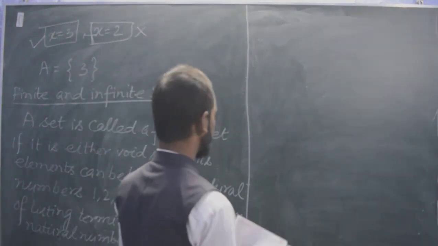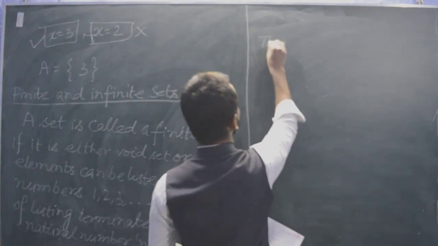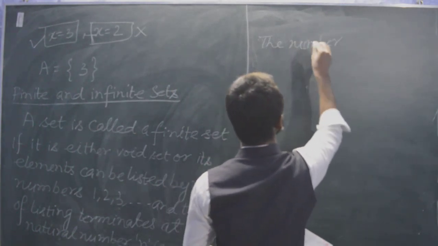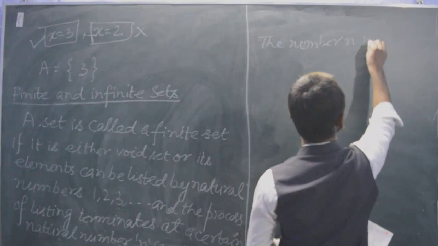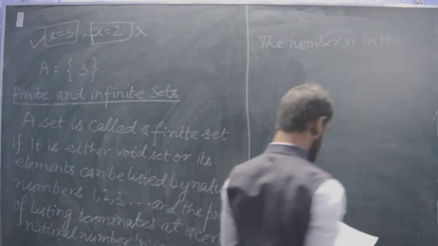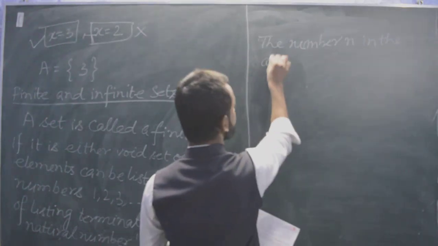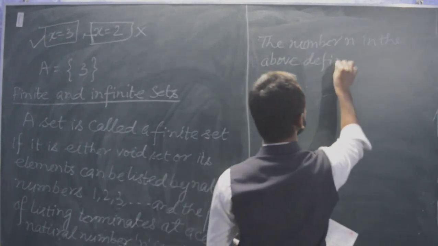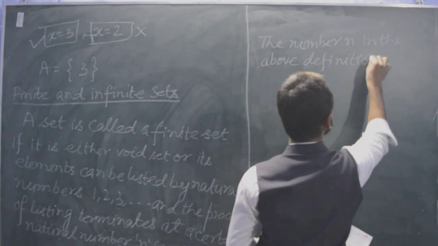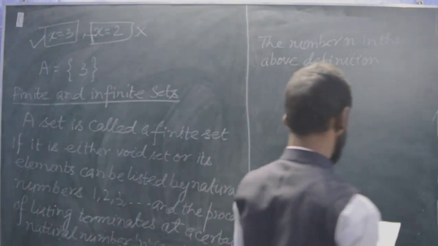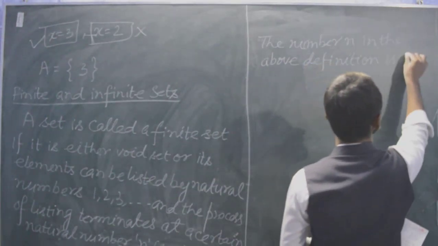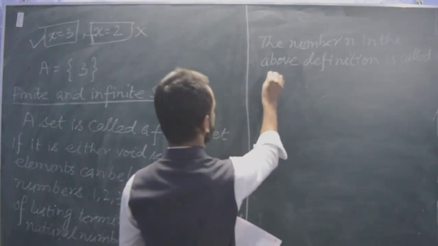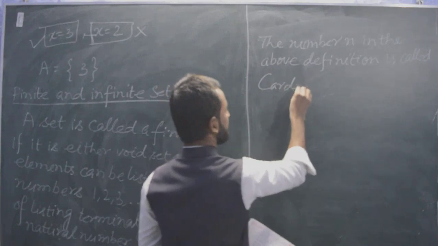One more important thing: the number n in the above definition is called the cardinal number.